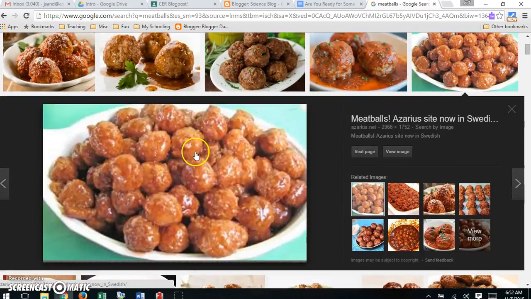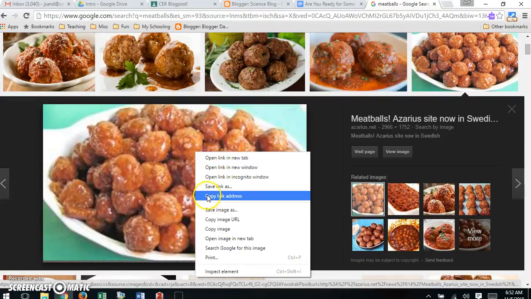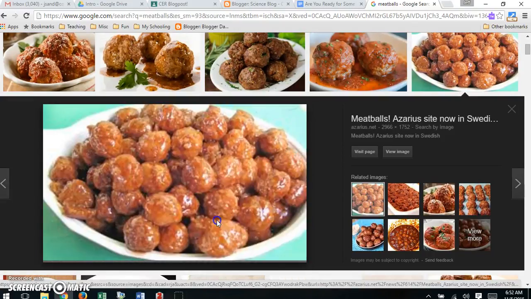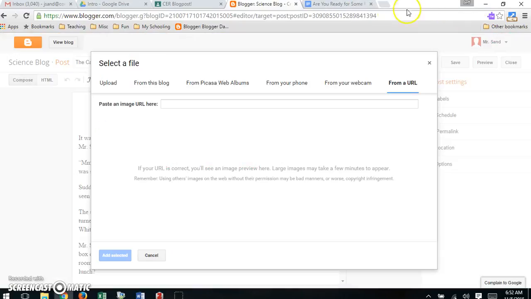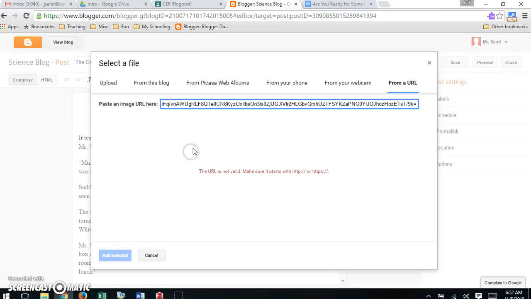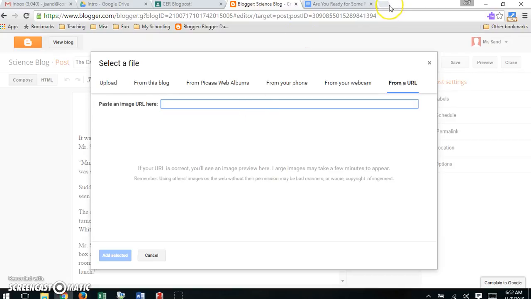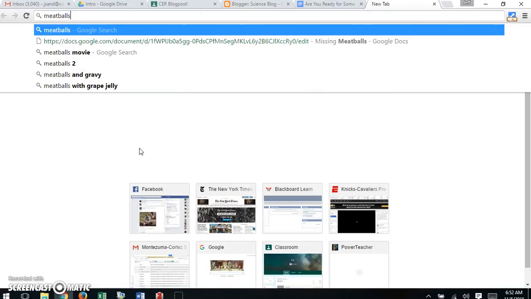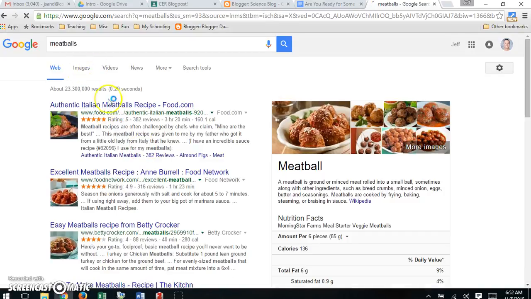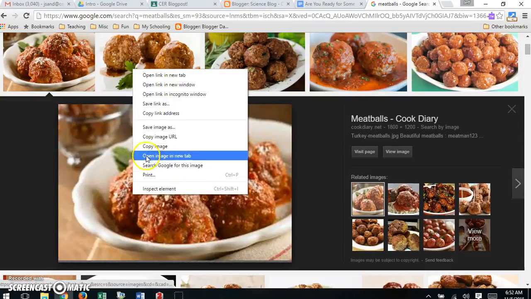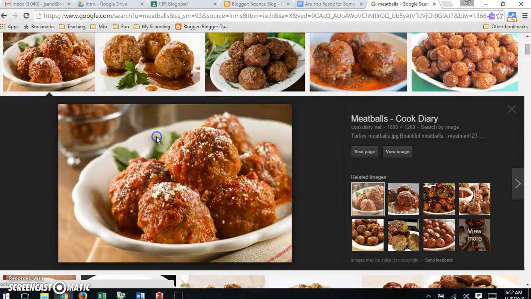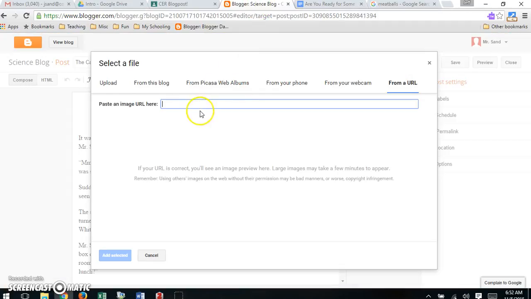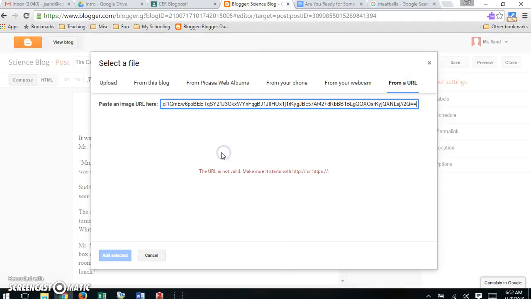So I'll click it. Right click or double click, right? Click with both your fingers. Copy image URL. You can go ahead and close that tab. Then you're going to click with both your fingers here. Paste. Oops, that's not a valid URL. Sometimes that happens. So we'll just go back. This picture looks tastier anyway. Go ahead and click with both your fingers.